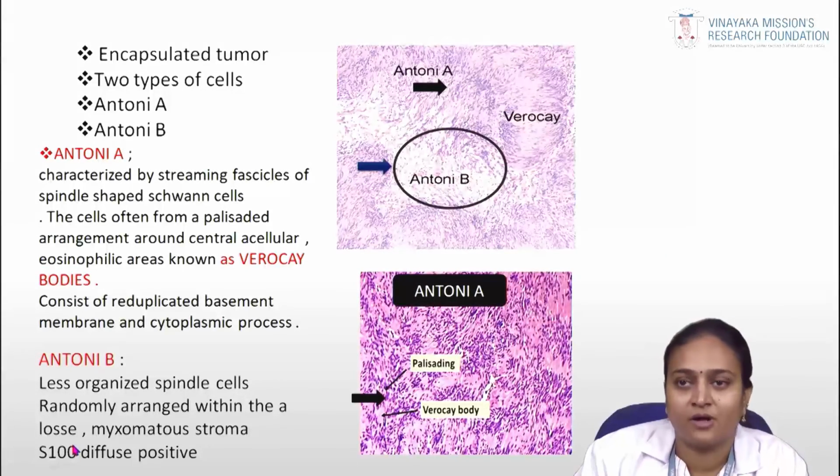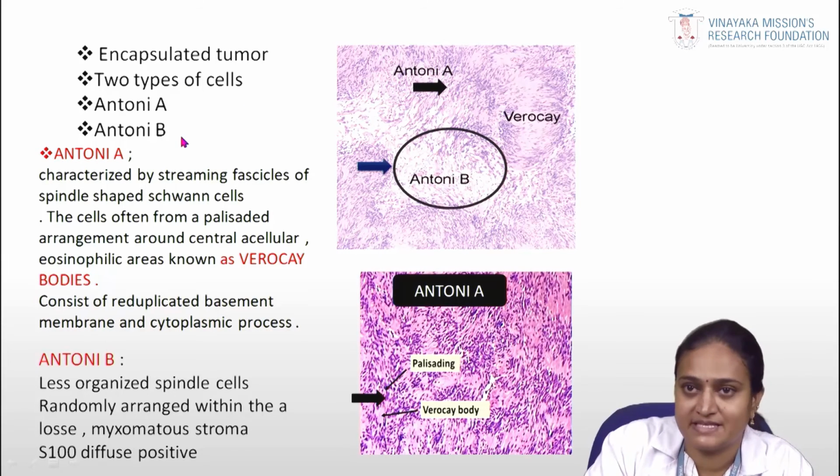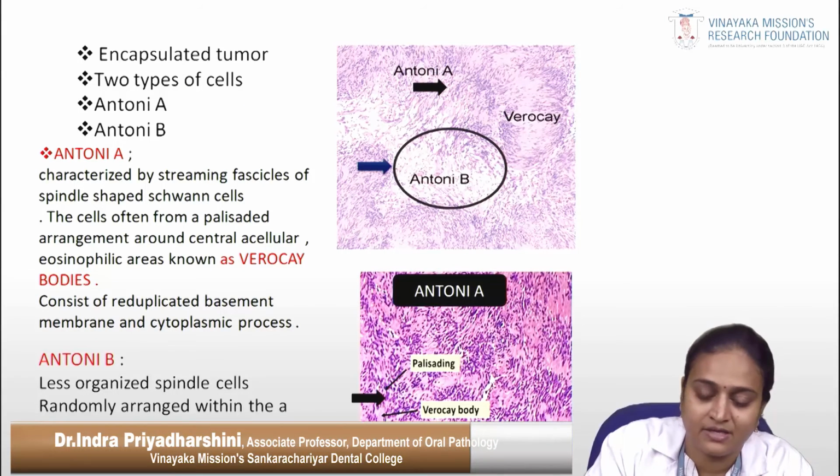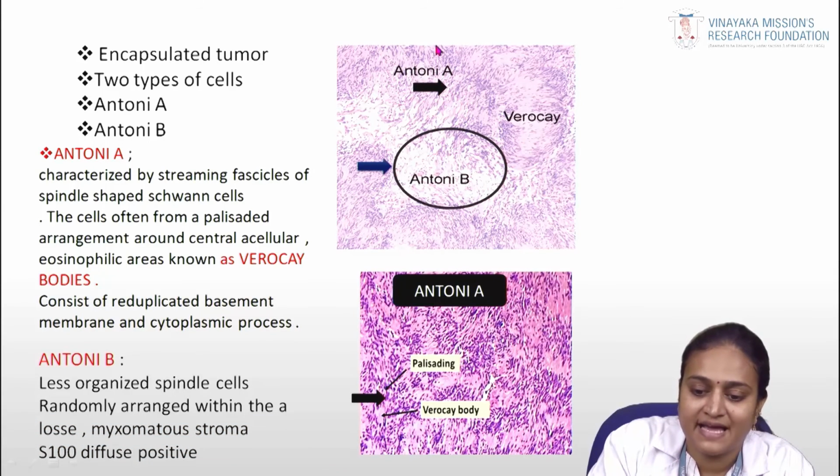Coming to the histopathology of schwannoma, it is an encapsulated tumor. It has two types of cells, Antoni A and Antoni B. Okay, we'll see what Antoni A is. This area is called Antoni A. Here you can appreciate streaming fascicles of spindle shaped cells, which are Schwann cells. The cells form a palisaded arrangement around an acellular area. In the center you can see the acellular, pink eosinophilic area, which is called a Verocay body.